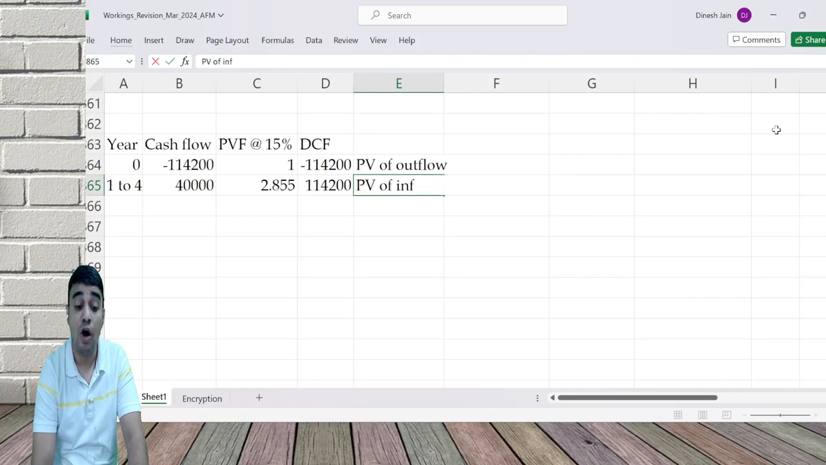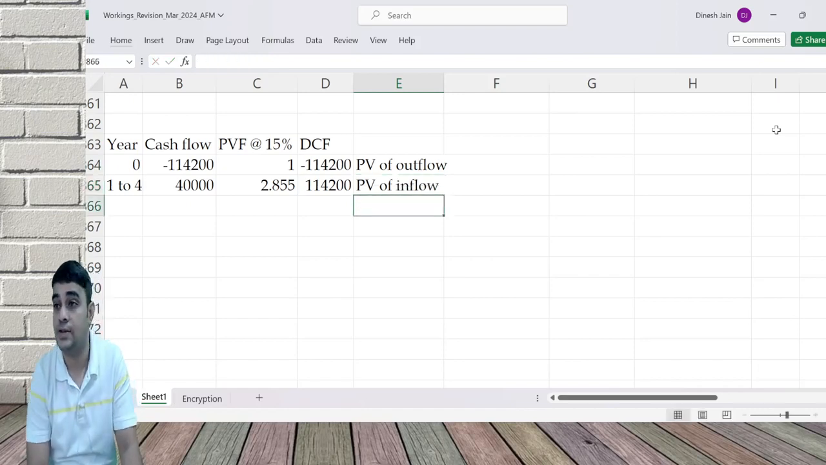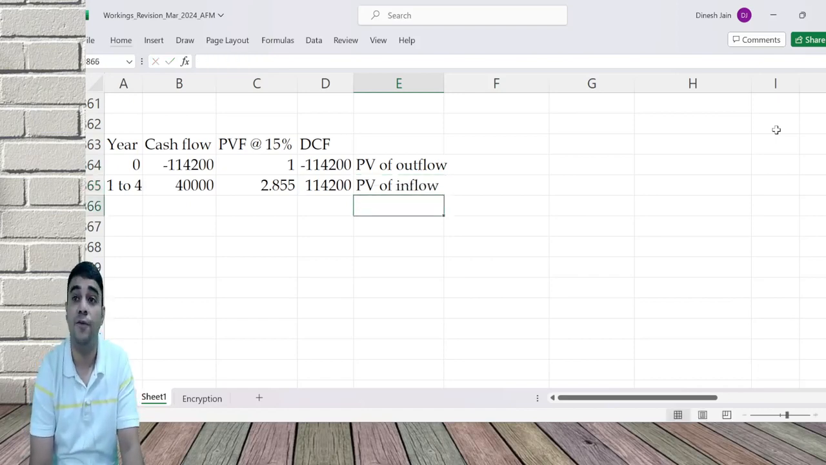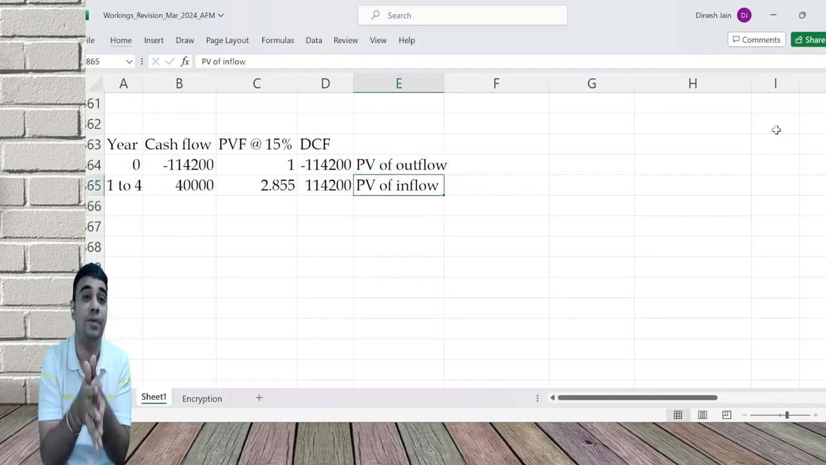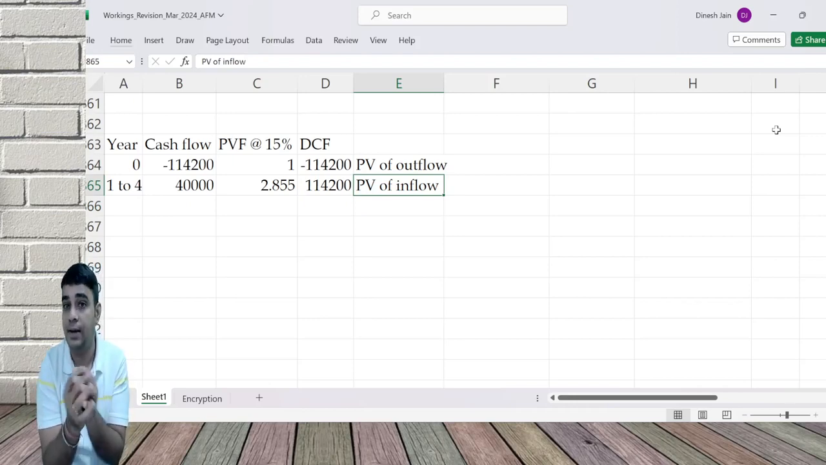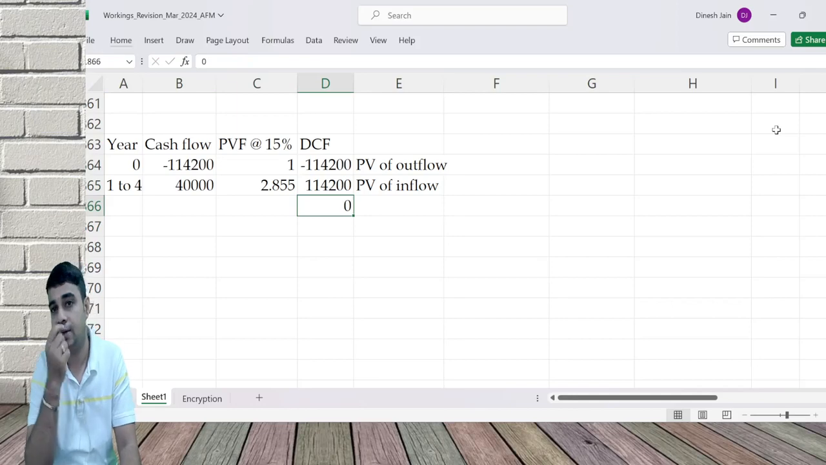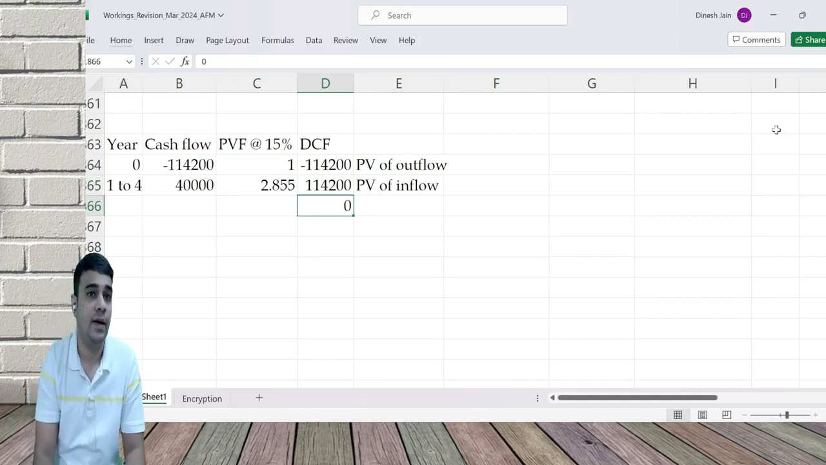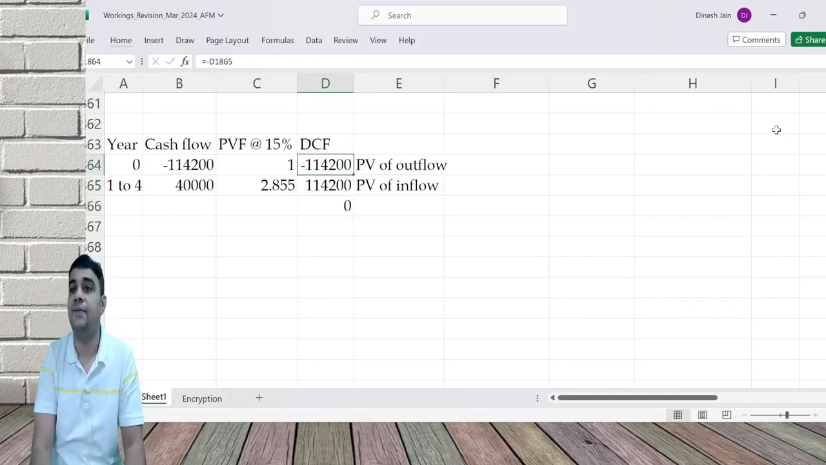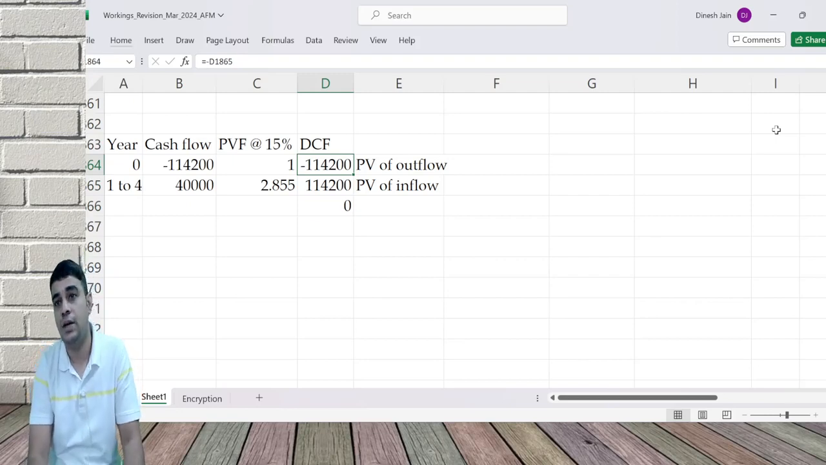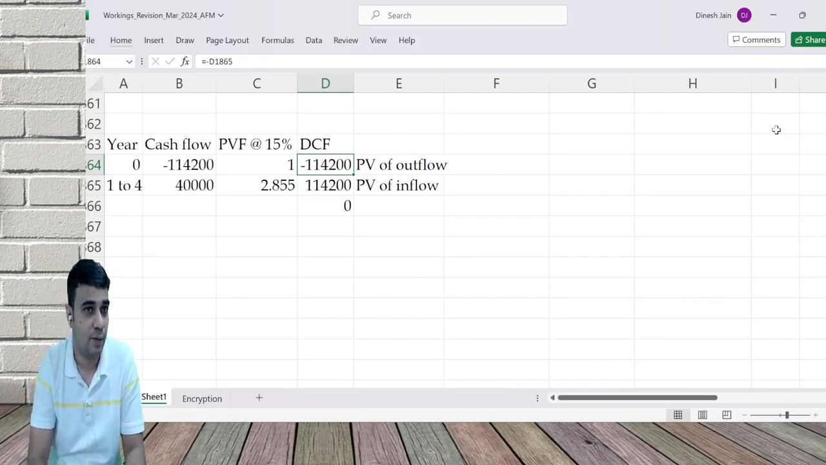This is not PV of inflow technically. Why is this not PV of inflow? Because this was done at 15%, whereas the cost of capital can be 18, 20, 12, 5, 4. It can be anything. Is this right? Why am I saying this is right? Because my NPV is going to be 0. At IRR, my NPV is going to be 0. So indirectly the balancing figure is negative 114,200.